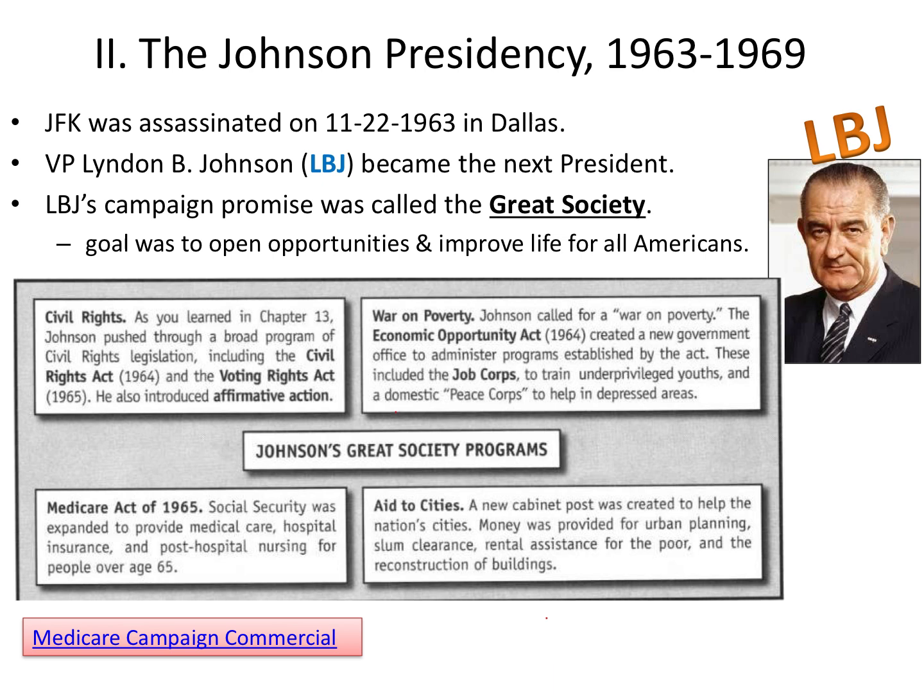And his campaign promise is the Great Society. And the goal of the Great Society was to open up opportunities, improve life for all Americans. So whatever bills get passed, any programs that we're going to see that help get rid of poverty, is essentially going to be part of the Great Society. LBJ thought, hey, America's the best country in the world, but people aren't living like that. What can we do to fix that?